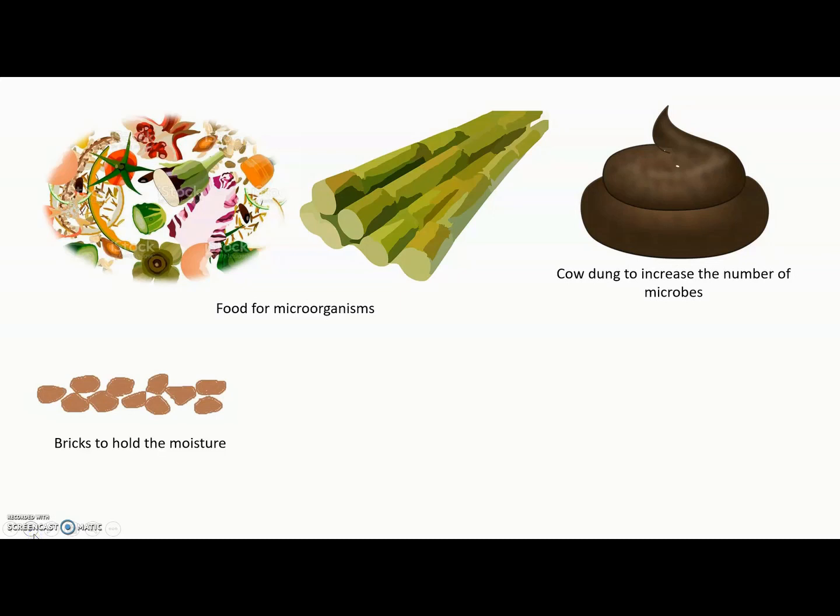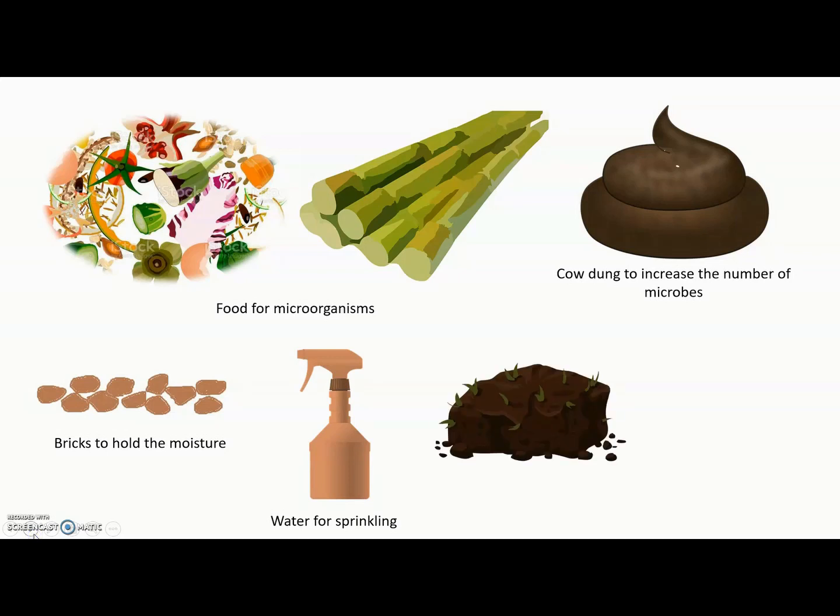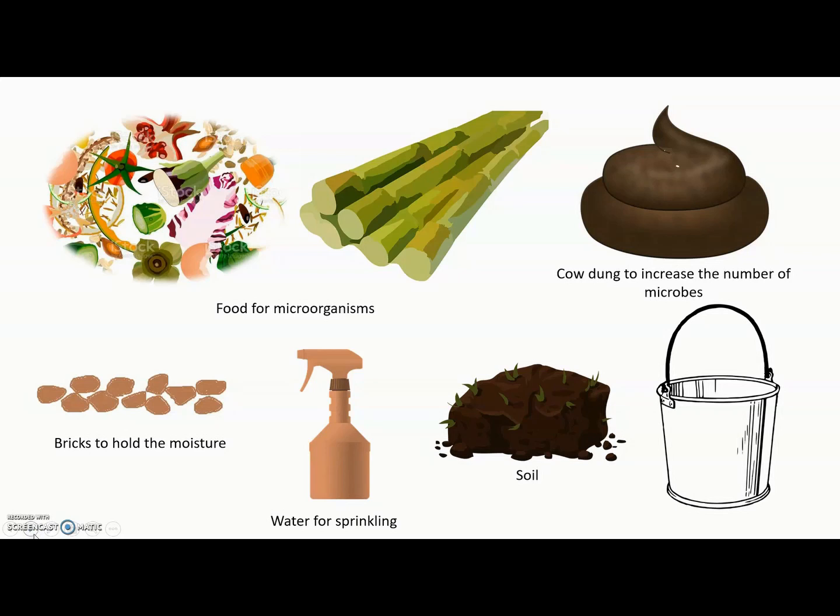Then you will require bricks to hold the moisture inside that compost pit or compost bin. You will require some water for sprinkling on that compost and soil. And one bucket or utensil or earthen pot or any container which you want to use for making a compost.